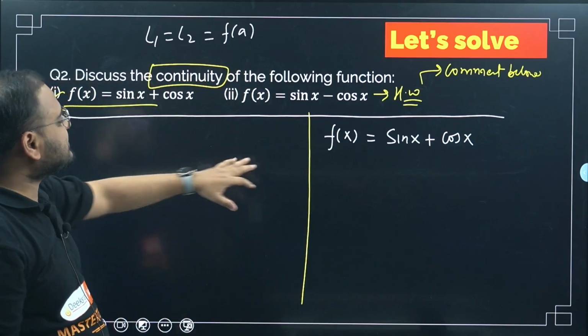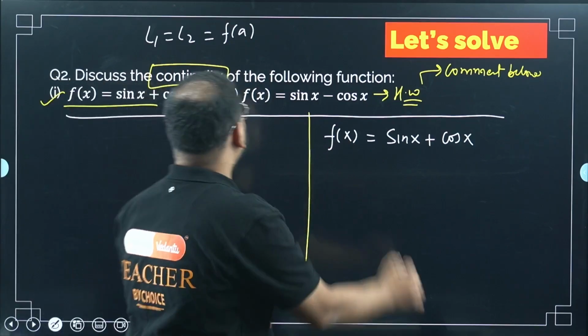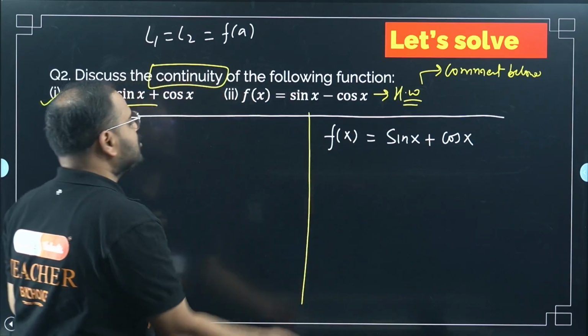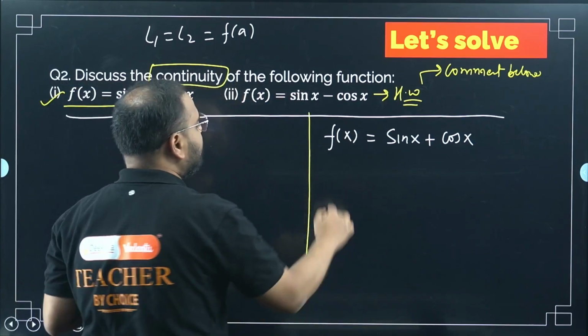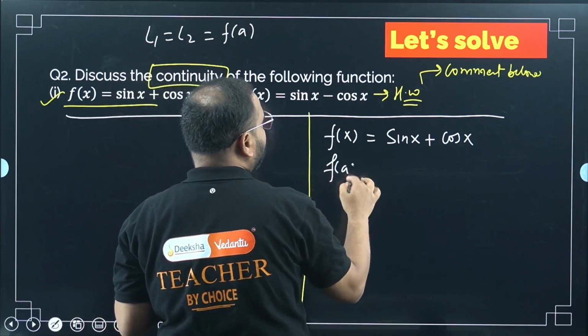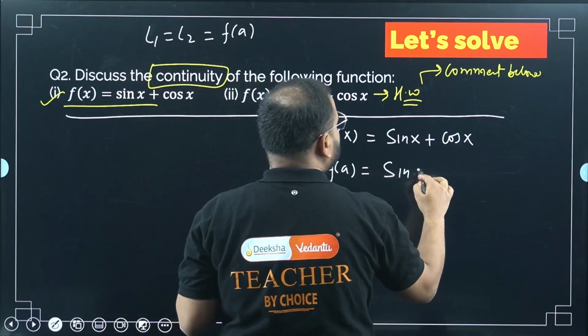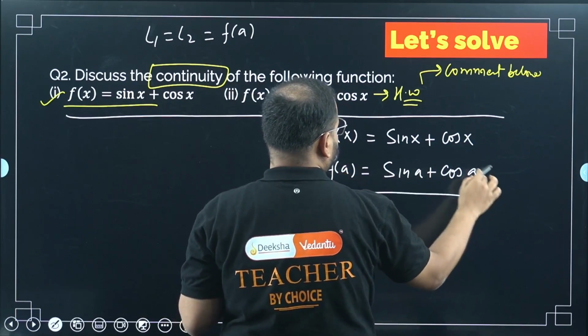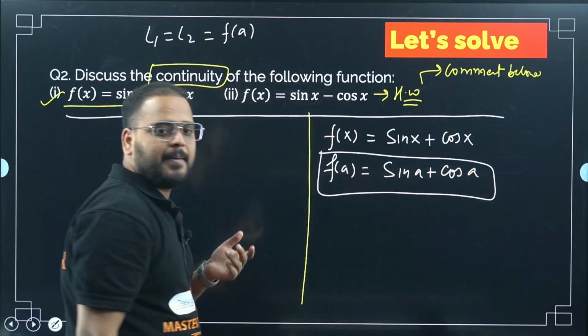Okay, sir. Let's take the value a only. They've not given any x value, there's no 1, 2, 3, something like that. So I'll take any arbitrary value a. So what will be my f of a value? Let's find that. f of a will be simply sin a plus cos a.